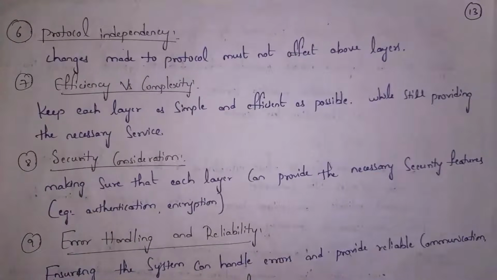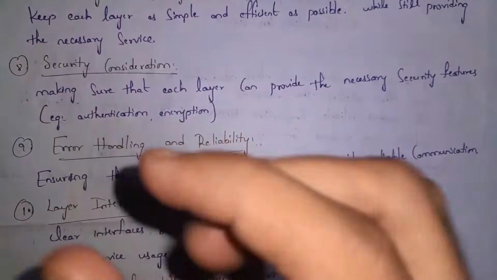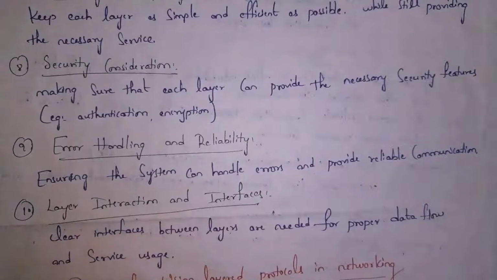And ninth one is error handling and reliability. Thus, whenever we send any data in the network by using this layered model, the data is passed through various layers. If there is any connection break in between these layers, then the person will receive a wrong message. So we need to design a system that can handle errors.